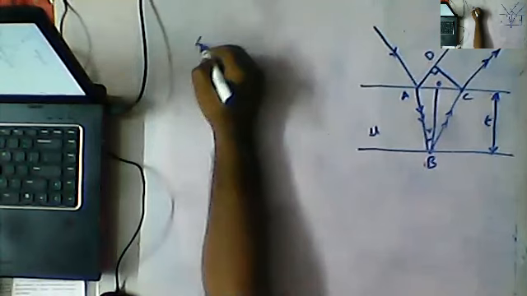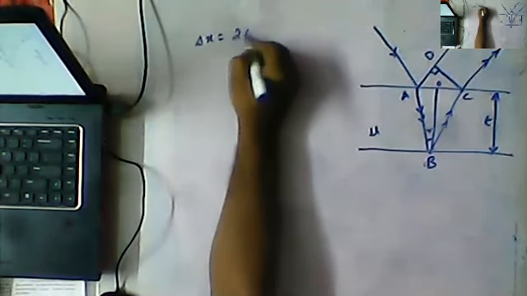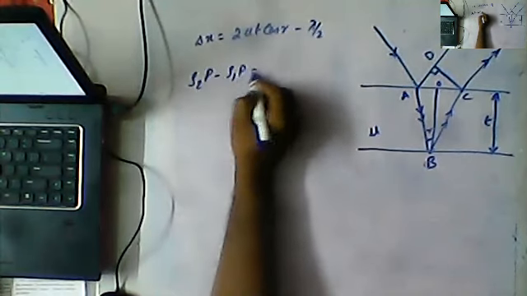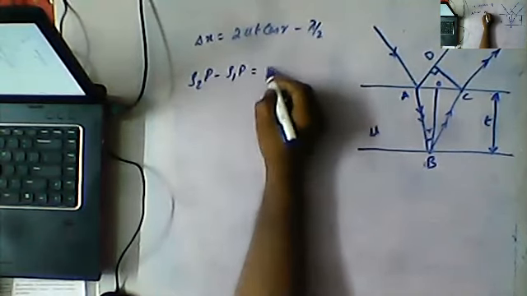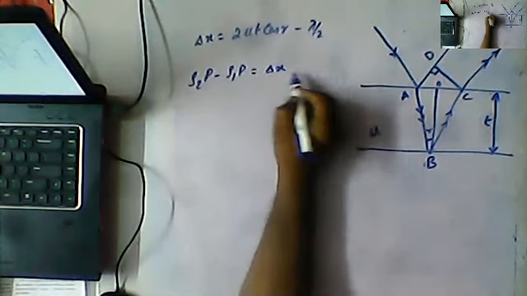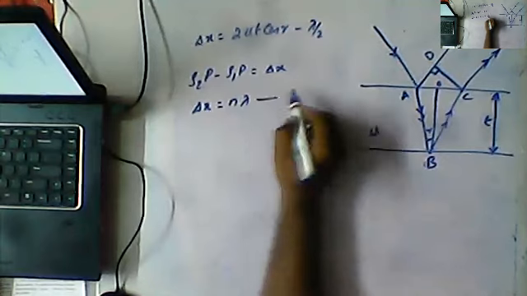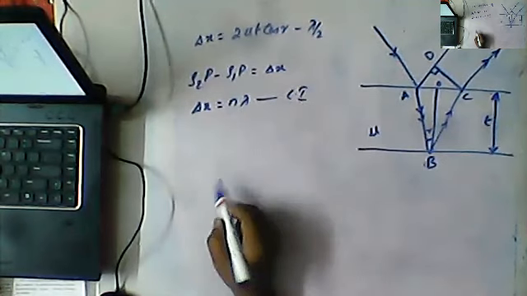Okay, guys, so what is our formula for path difference? Delta x is equal to 2 mu t cos r minus lambda by 2. So what is the condition? S2P minus S1P is nothing but delta x. So when delta x is equal to n lambda, it is constructive interference.